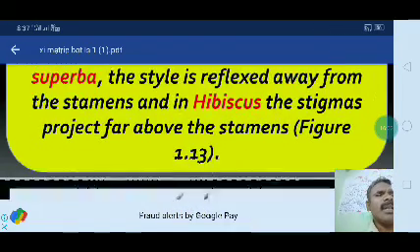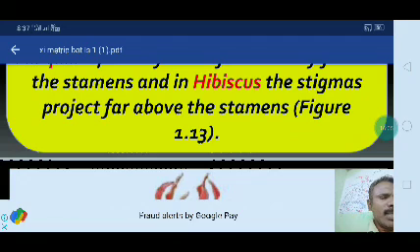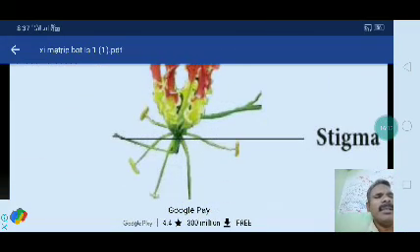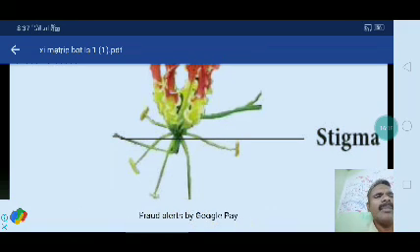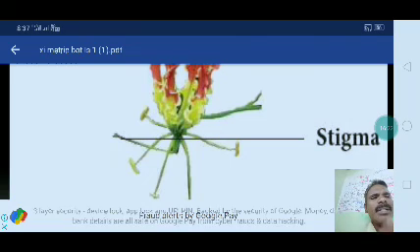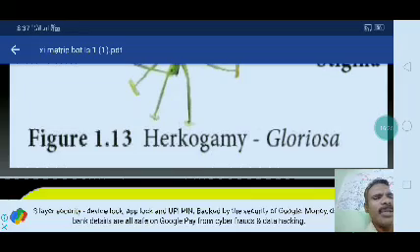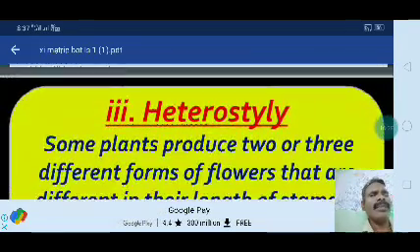Now Gloriosa superba, the stigma and styles differ in position, and the stamens also differ in position. The stamens are spread out in a region, and the stigma is present in one direction only. So no self-pollination will occur in hercogamy.